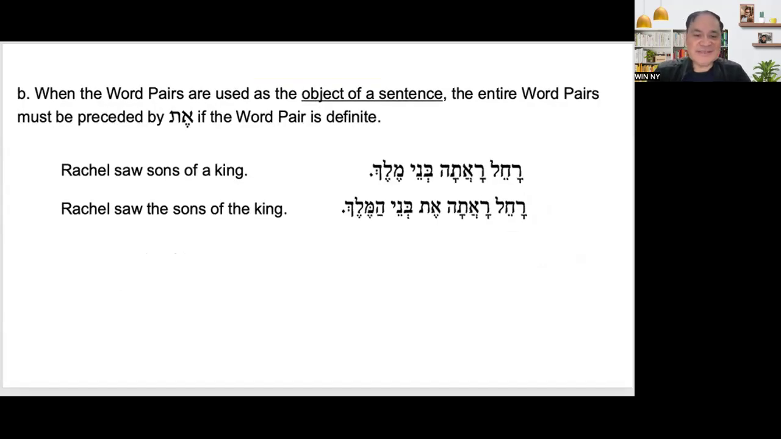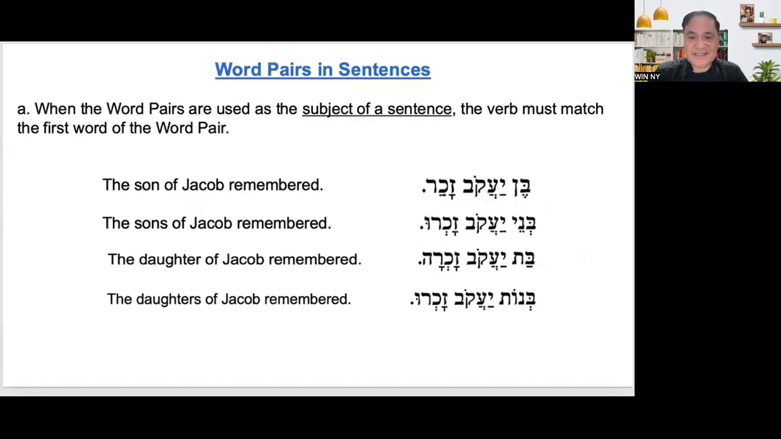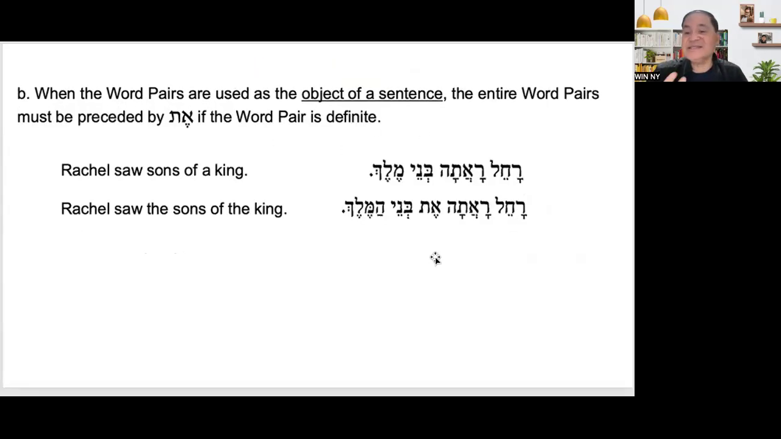Okay, number two rules. When the word pairs are used as the object of a sentence, so this time it is an object. A while ago, it is a subject. Now this time it is an object. So we already discussed that again in singular. So when the word pairs are used as the object of the sentence, the entire word pairs must be preceded by et if the word pair is definite.